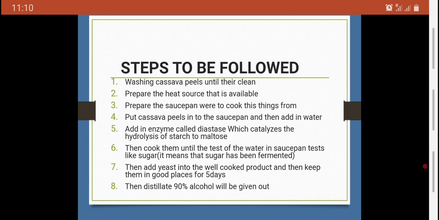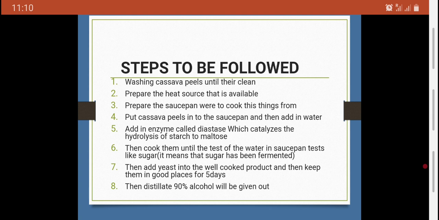Then keep them for 5 days. This is where I explained the use of jerry cans. Pour those things into jerry cans. If you don't have jerry cans, you can get somewhere to keep them and cover them very well so that they can't get oxygen.